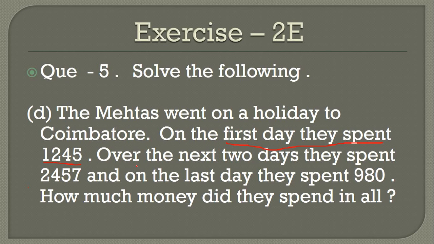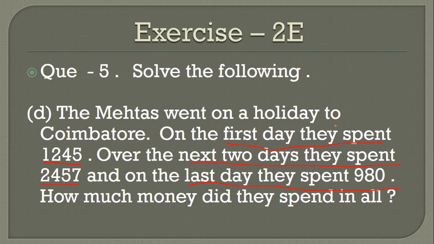It's our first data. And then after that, for the next 2 days, how much did they spend? 2457. Okay, on the last day they spent how much? 980. Okay, so now it's our data, it's our information.